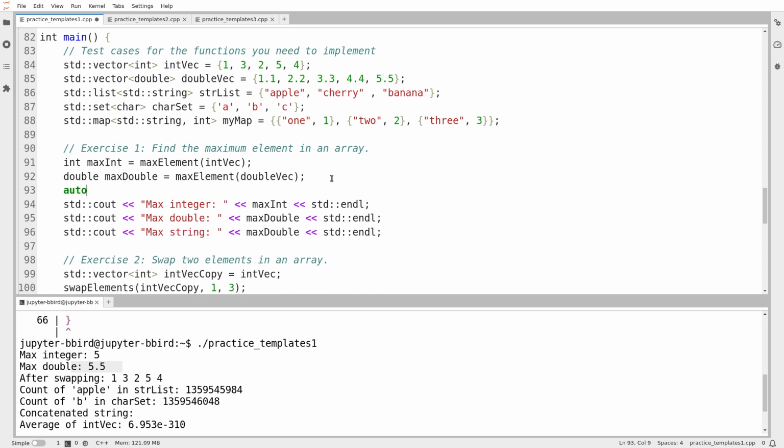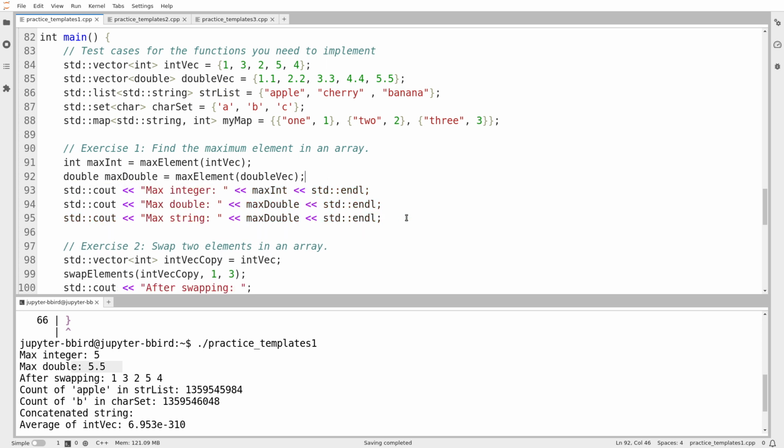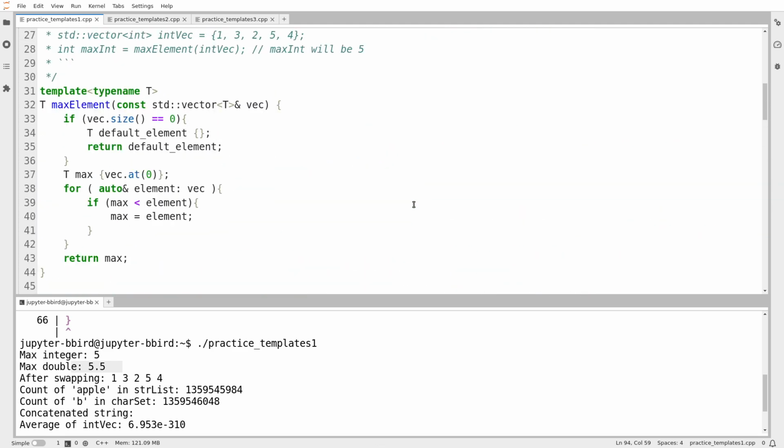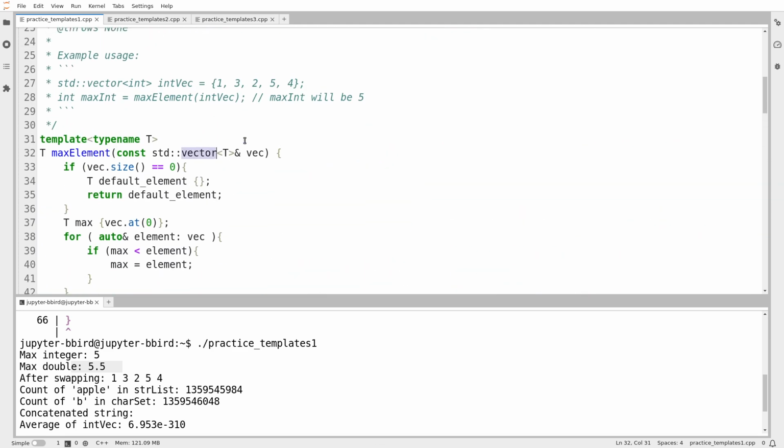I'm just going to do auto max string, and I'm going to initialize it. I'm not going to use the C-style initializer. Max element of stir. Oh, I see. So I can't compute the maximum of this list of strings because the max element function only works with vectors. So I'm just going to leave it here. That's too bad. Now, we've actually seen an example in a lecture exercise where I could extend max element to work for lists or vectors with a little bit of ingenuity, but it's given me an exercise. I'm just going to do it. I'm not going to overcomplicate things.